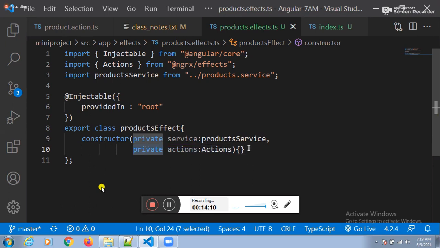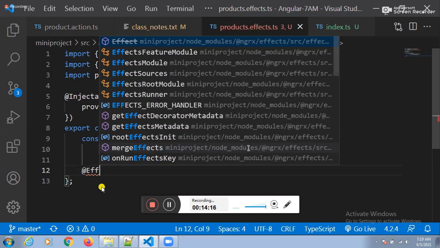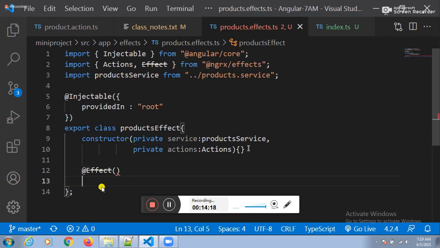And one more point. How to create an effect? With the @Effect decorator. Can I take one variable? Yes. Public getProducts variable.